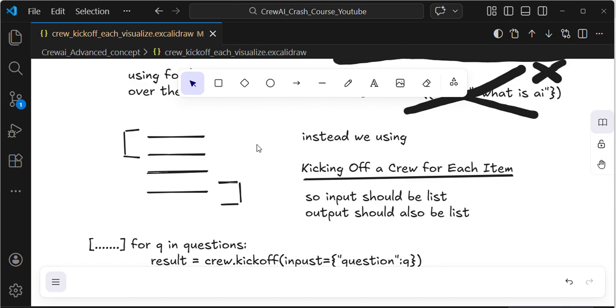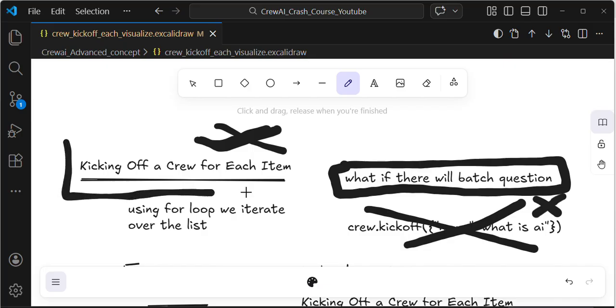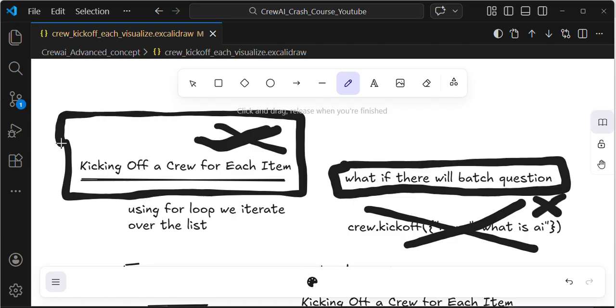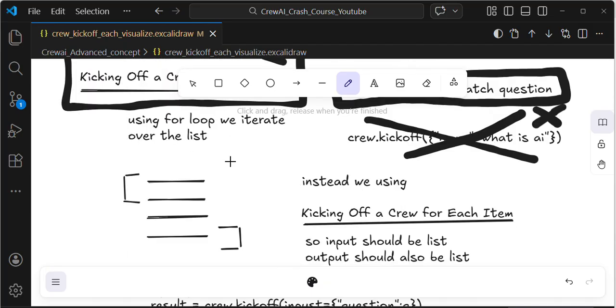By default, CrewAI gives one functionality called kickoff for each. If you are providing a batch of questions, kickoff for each is automatically able to process all these questions and send them to the agent.